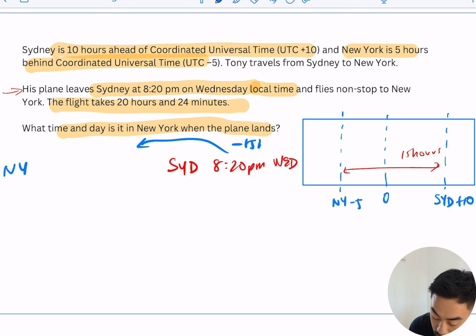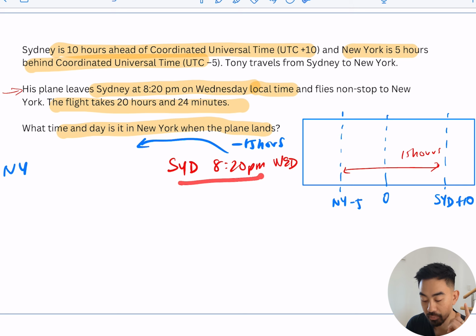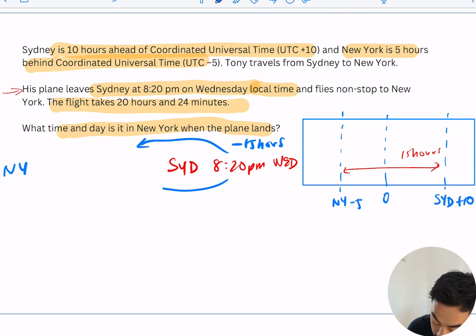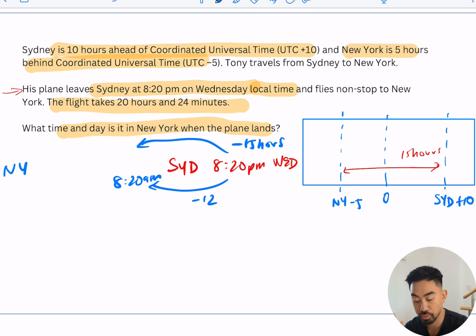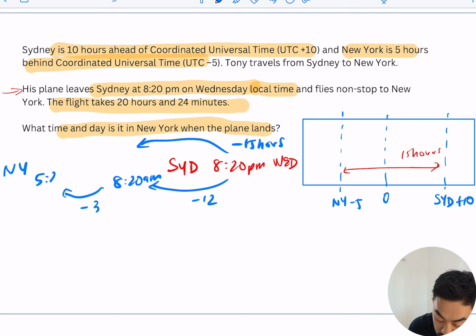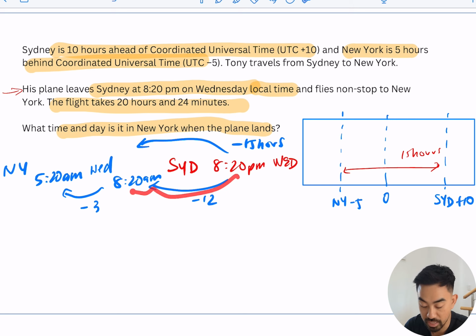behind 8:20. Okay, so if we work our way back, I like to break it up into chunks of 12. So at 8:20 p.m., 12 hours back is going to be 8:20 a.m. So let's just say here, minus 12 will be 8:20 a.m. And I have another 3 hours to make up the 15. So minus 3 hours, that's going to be 5:20 a.m. And it's still going to be on the same day, on the Wednesday morning. Okay, because I'm going from p.m. at the night all the way just to a.m. So it's still on the same day.